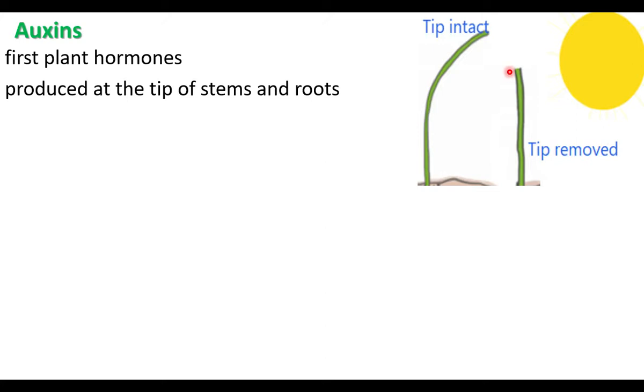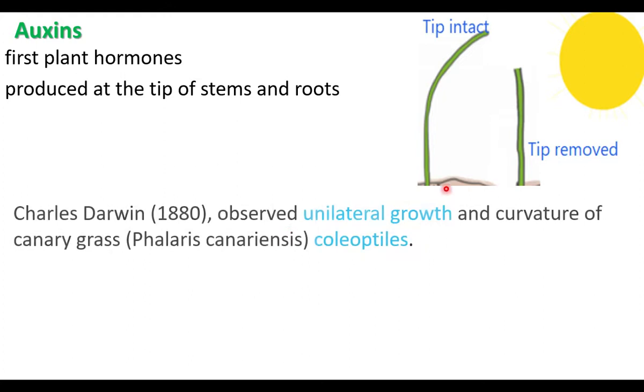Here the tip is not there, so there is no substance produced at the tip. There is no substance to promote the growth. Charles Darwin observed unilateral growth and curvature. Uni means single, lateral means side, curvature means bending, in canary grass coleoptile. Coleoptile is a covering found around the tip of the young monocot plant. When a monocot plant comes out of the seed, the tip is covered by coleoptile.